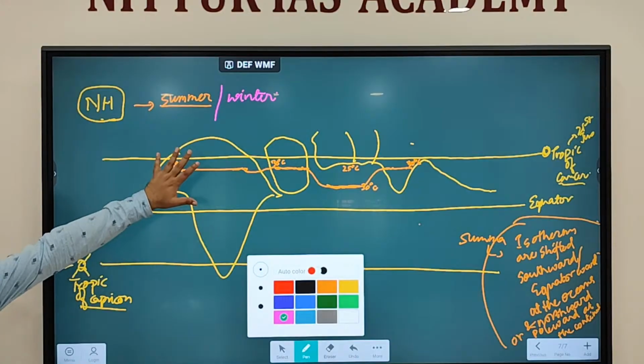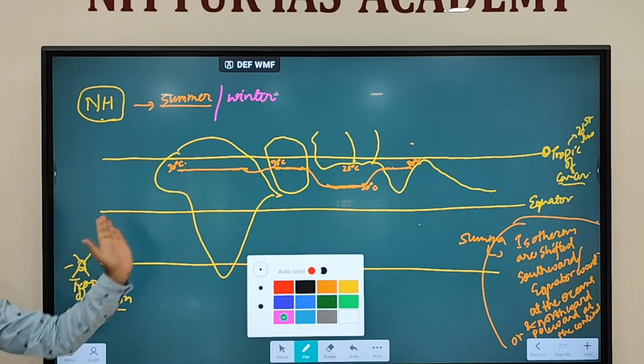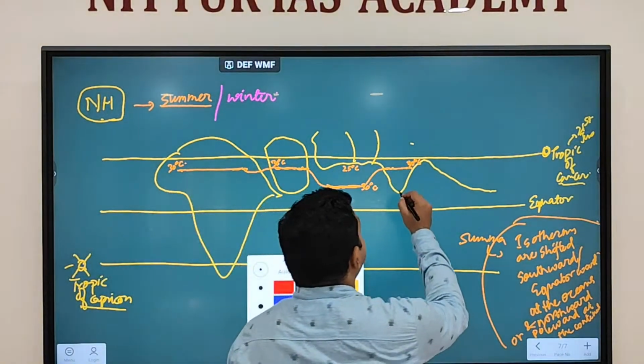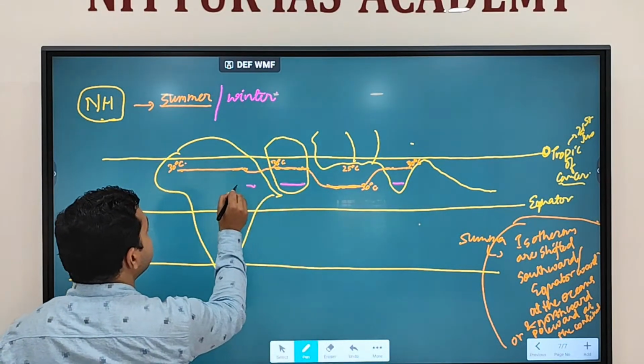When the sun position shifts over here, the northern hemisphere will get lesser sunlight, because now the sunlight is coming in a slanting manner. So with lesser sunlight, winter, long night. When the night is long, land will lose energy, while water will take time to cool down. Clear? We discussed that land quickly gets heated and quickly cools down, while water takes time to heat and takes time to cool down. So here we are talking about this point now. This is land. I'm taking this part of land.